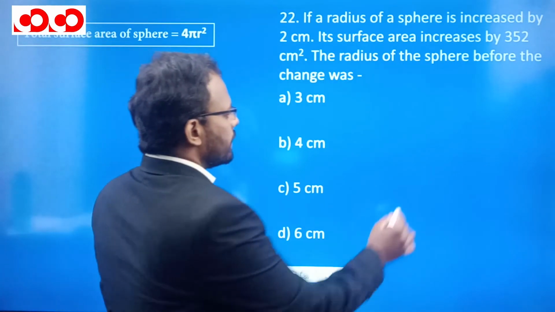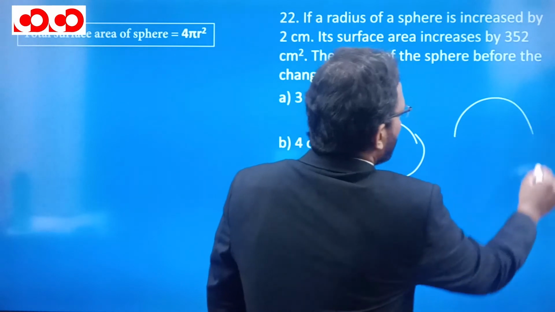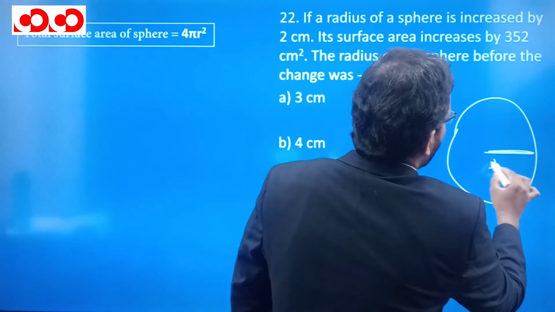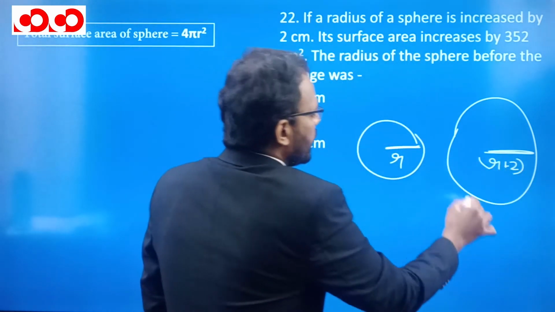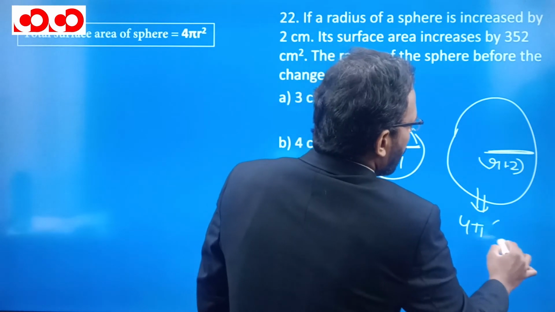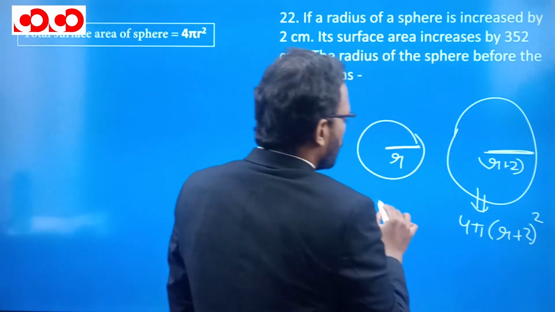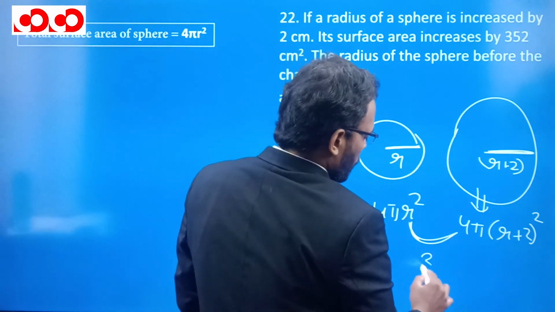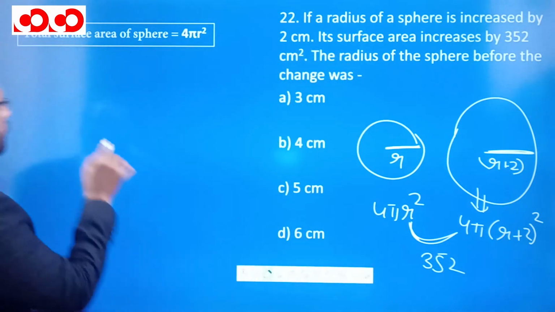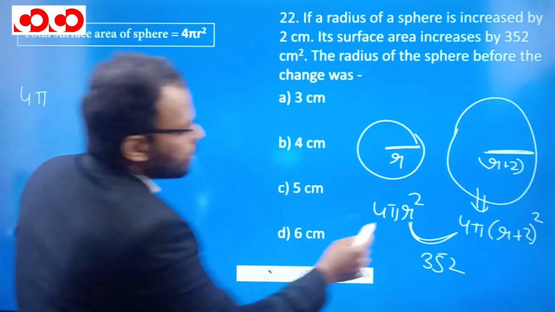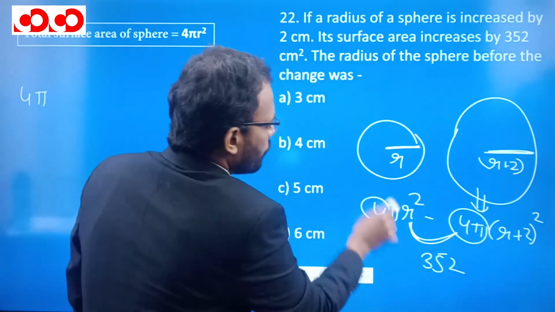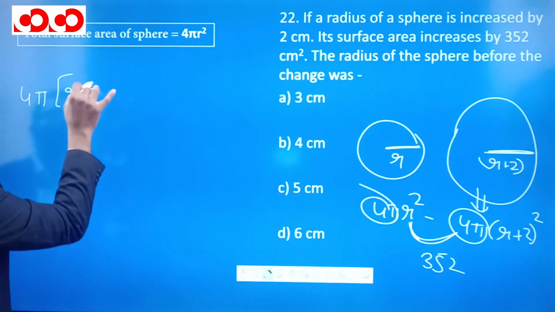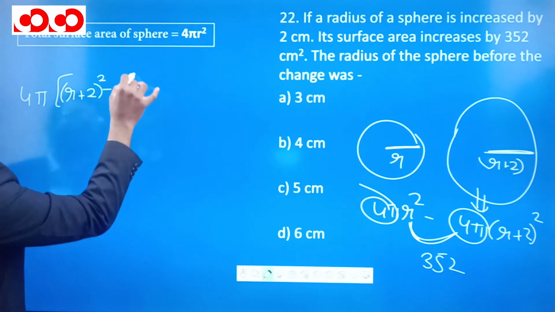So let us assume that first there was a sphere and then we increased it by 2 centimeters. First the radius was r, then we increased it by 2 centimeters, it became r plus 2. So here the area is going to be 4 pi (r plus 2) whole square, and here it is going to be 4 pi r square. So the increase here is 352. So what we can write is, we can take out this 4 pi common, because here also 4 pi is there, here also 4 pi is there. So that minus this will be 4 pi common we have taken, (r plus 2) whole square minus r square is equal to